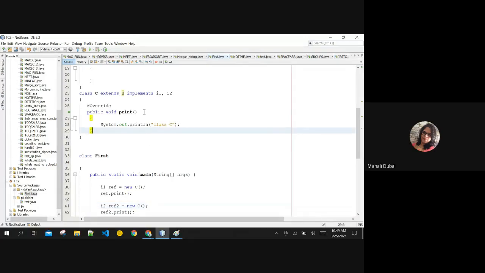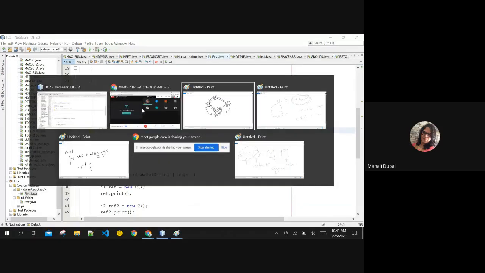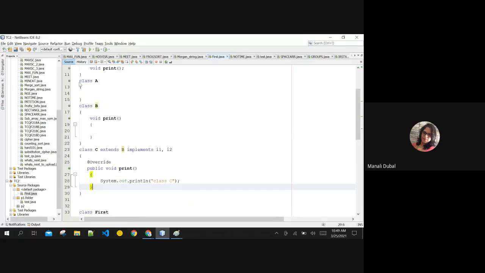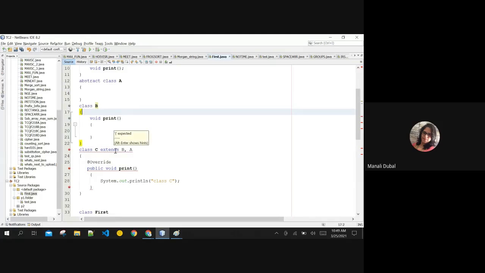And the diamond inheritance problem is solved using interfaces only. With a class, it is not solved, not even with an abstract class. Even if you qualify a class as abstract, this problem is not solved. Diamond inheritance can only be solved with interfaces. Mind well, a class can extend only one class at a time, but it can implement n number of interfaces.